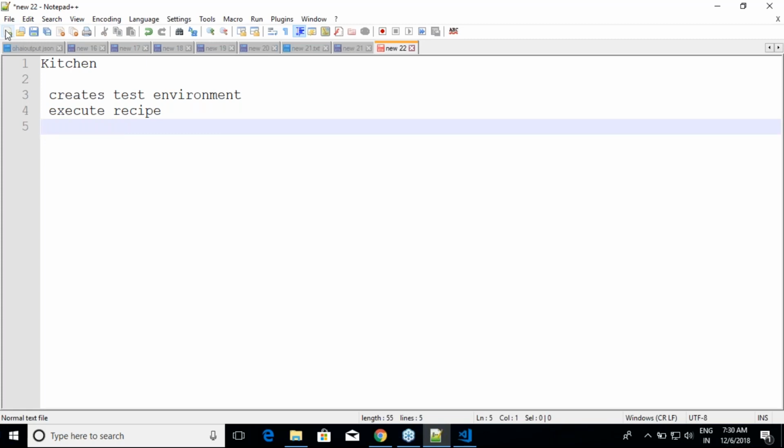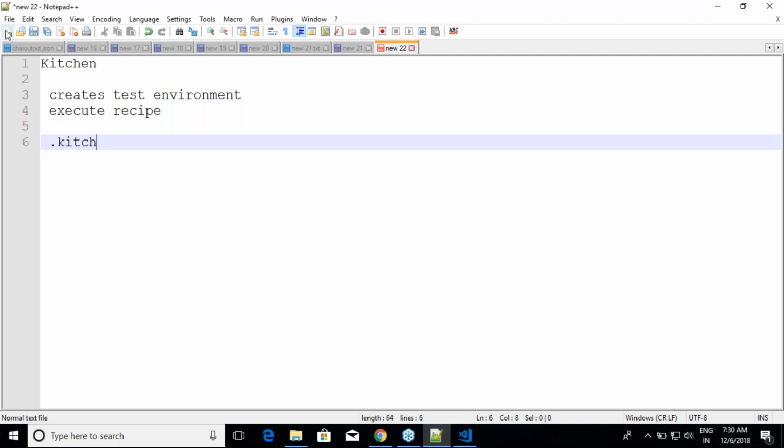So we want the environment to be created, and for that, which environment do you want? We have to take the help of a file called .kitchen.yml. For the people who are working on Linux machines, you might have trouble because any file that starts with dot is generally a hidden file. If you want, you can rename that file to kitchen.yml.